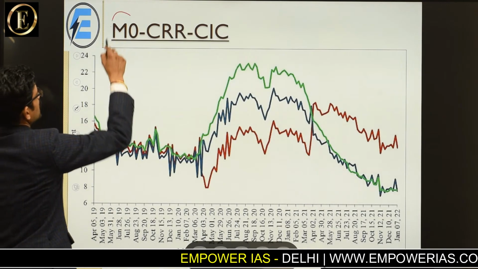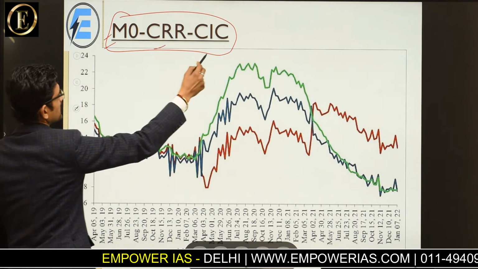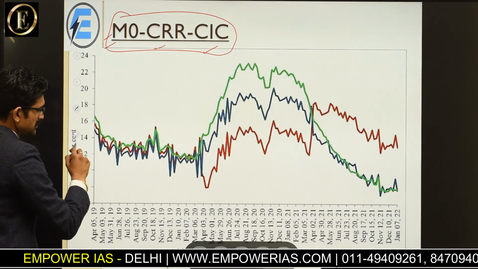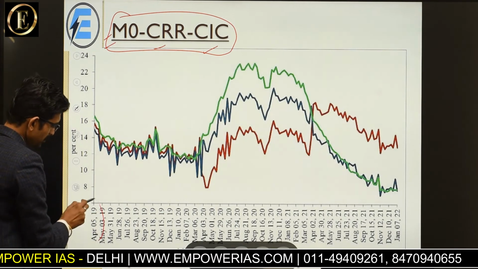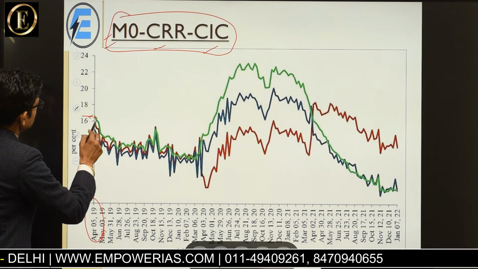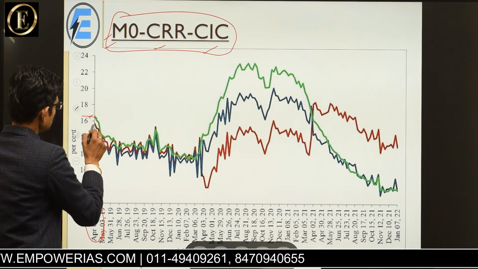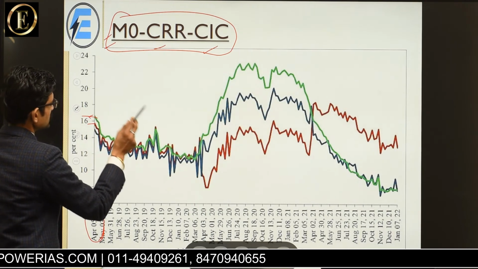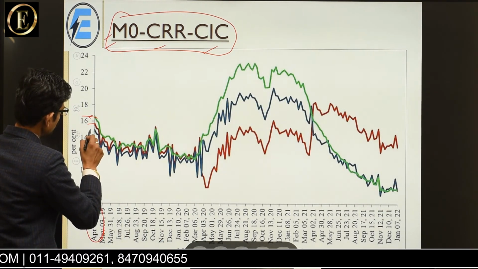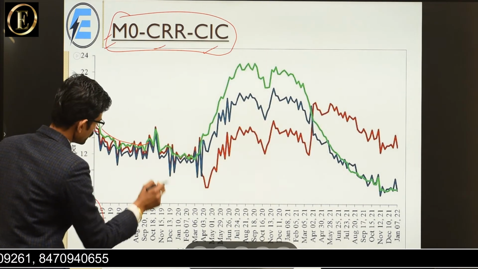Now we see the frequencies of M0, CRR and CIC, that is currency in circulation, shown by this statistic. So in April 2019 we saw a 16% score for CRR, then below 16 was this CIC and more below. So it again shows a declining tendency in the COVID situation.